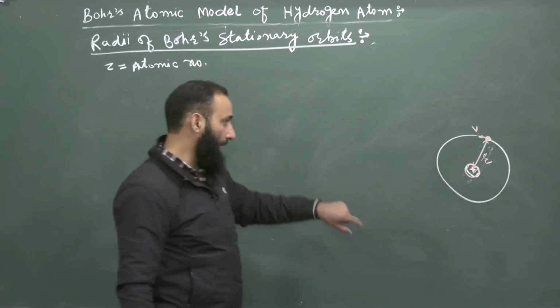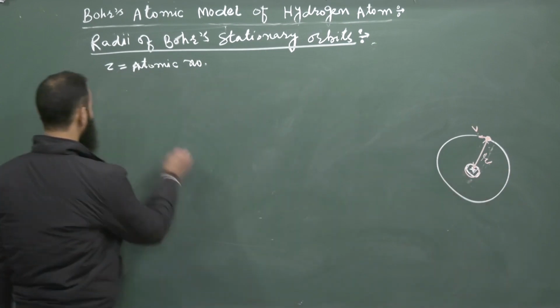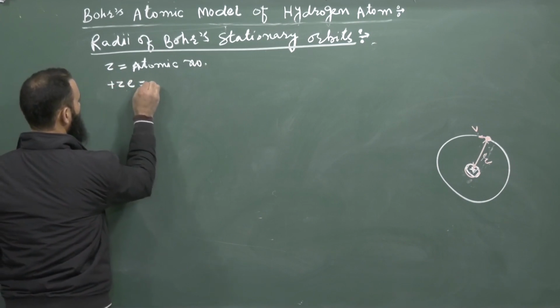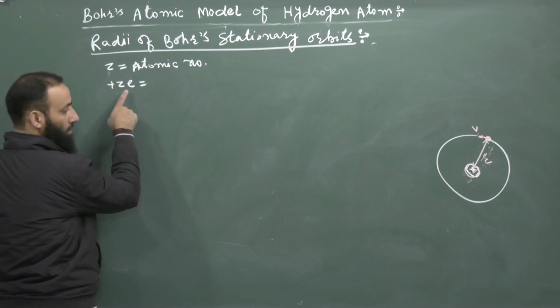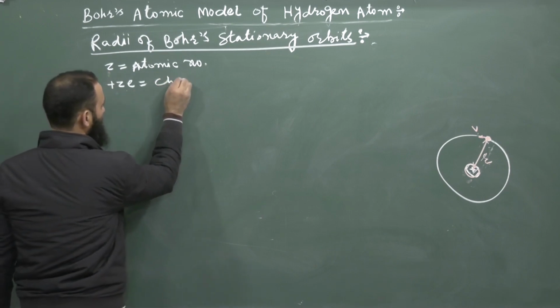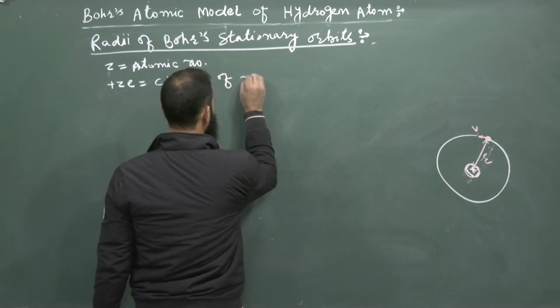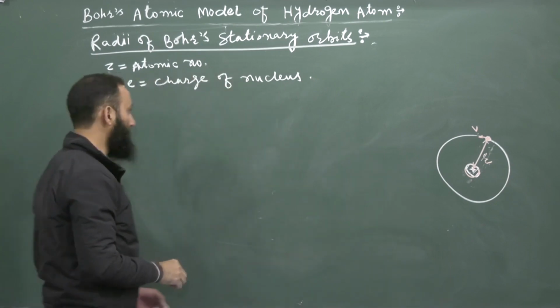So the charge of the nucleus is plus Ze, because the nucleus will contain Z protons. Therefore, plus Ze is the charge of the nucleus.